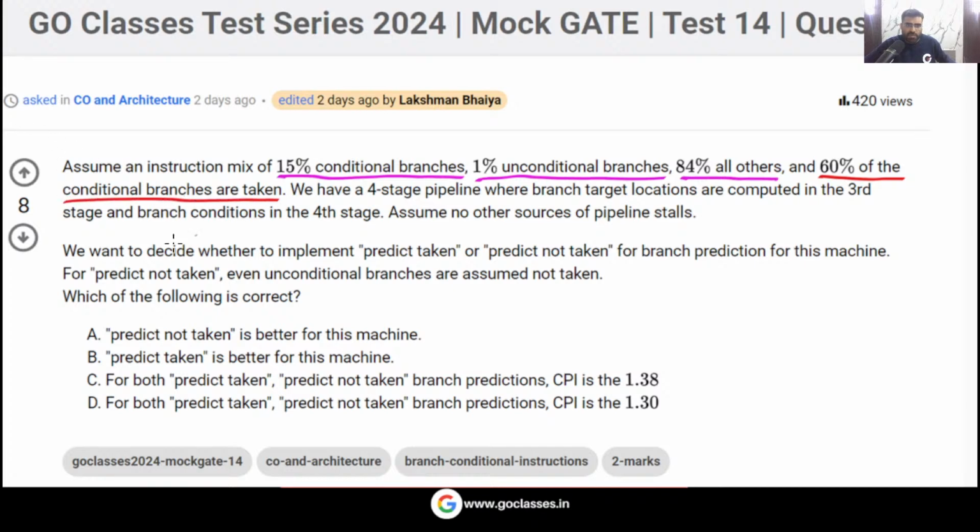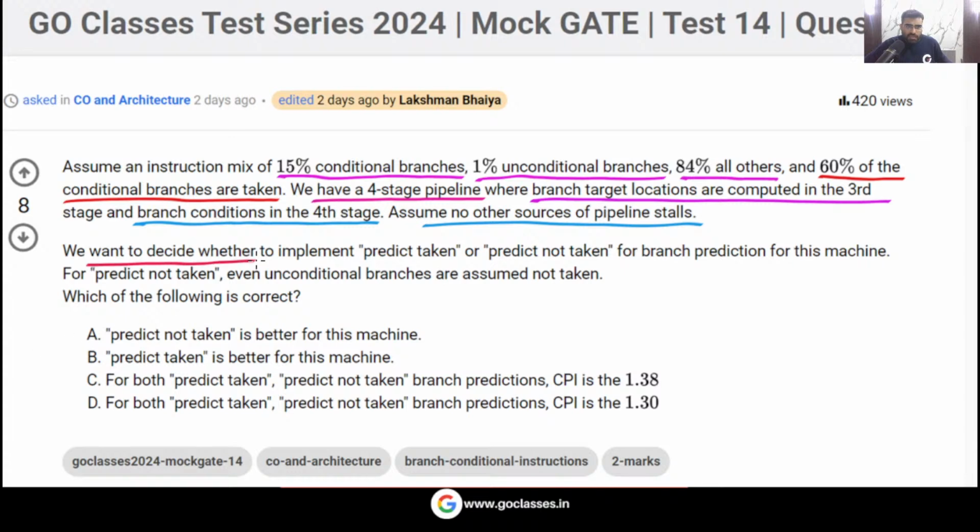We have a 4-stage pipeline where the branch target location is computed in the 3rd stage, and the branch condition will be checked in the 4th stage. Assume no other source of pipeline stalls.